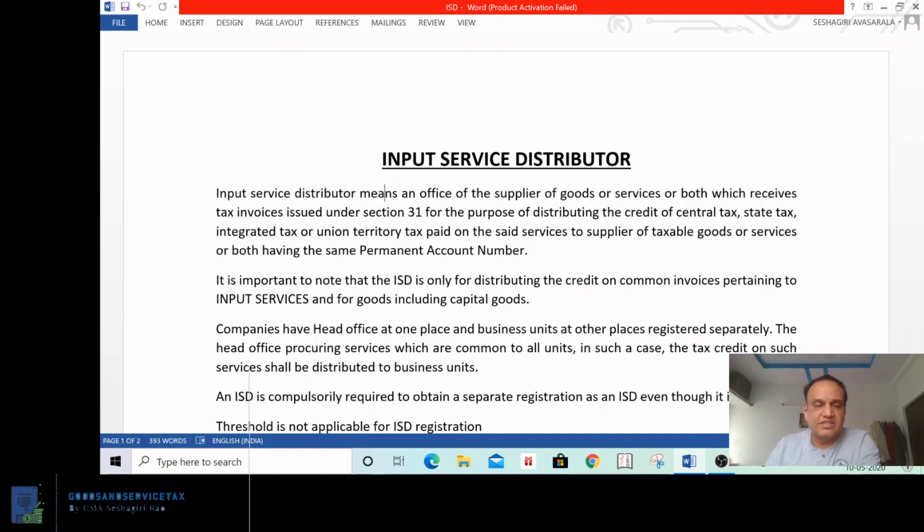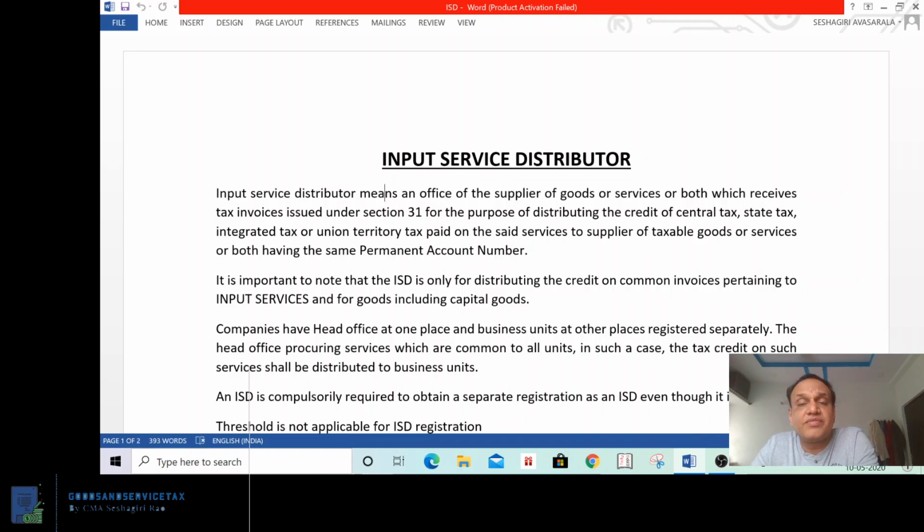Understand? Okay. Then next one, an ISD is compulsorily required to obtain a separate registration as an ISD even though it is registered. That I already discussed. Even if the unit is registered also, for the purpose of distributing the credit, it shall be separately registered as an input service distributor.